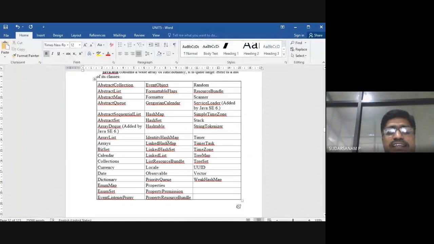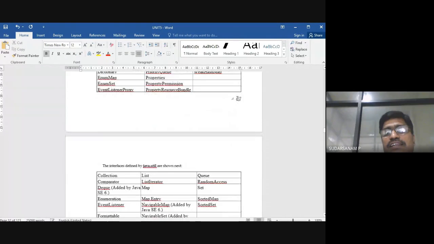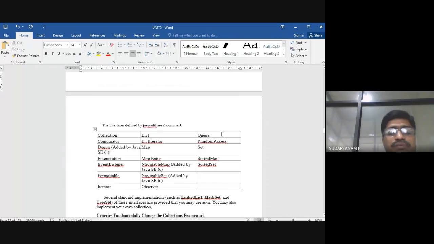So the maximum of these we are not utilizing, but all these things we can utilize. But in our syllabus only a bit is available, so we'll see how it will be working. So what I told you is nothing but AbstractList, Arrays, Dictionary, HashSet, LinkedList, PriorityQueue, and TreeSet. So this much we'll be learning here. Let us see how it will be working here.